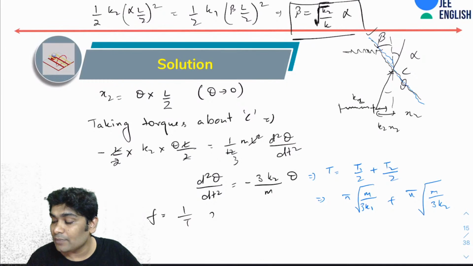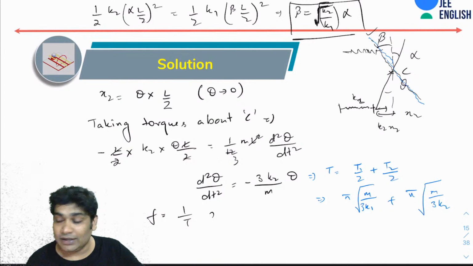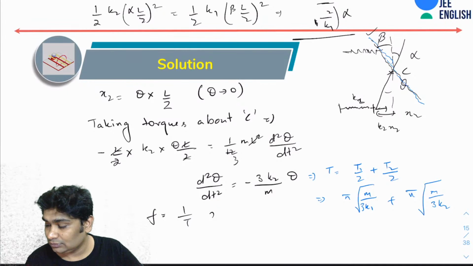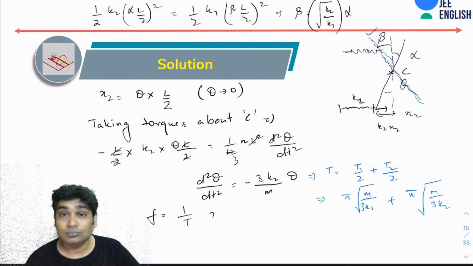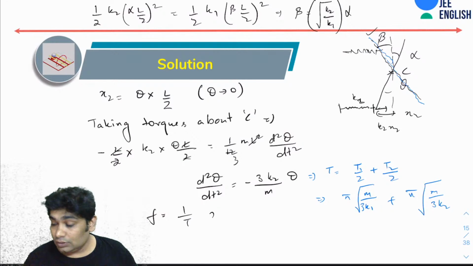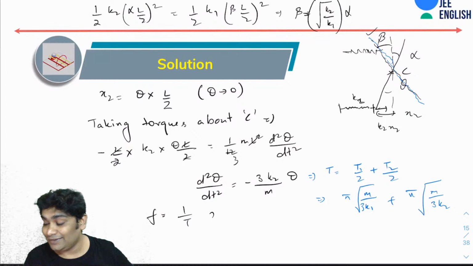Okay. I hope this is clear. Please let me know if this is clear. Did you guys get this?